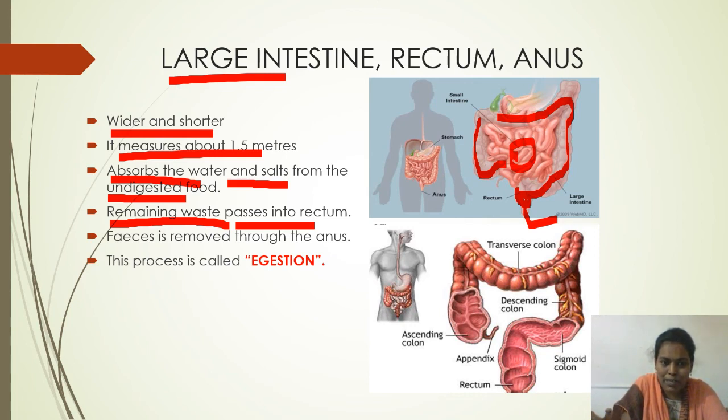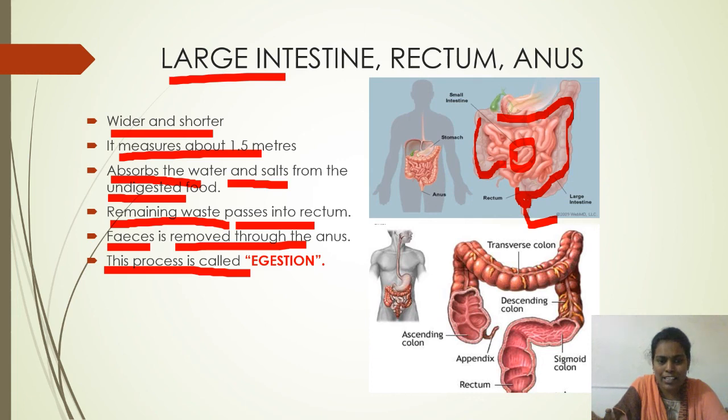This waste material is called feces. Feces is removed through the anus. The anus is one small aperture through which this waste material is passed out. The sending of the waste material through the anus is called egestion. What is egestion? Sending the waste material, that means feces, out through the anus is called egestion.